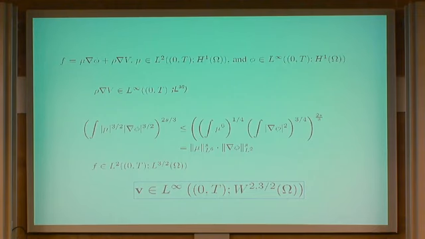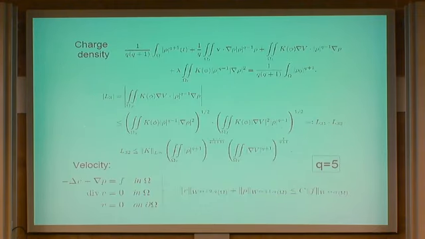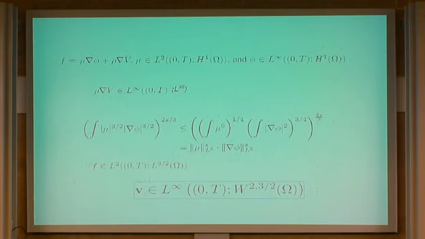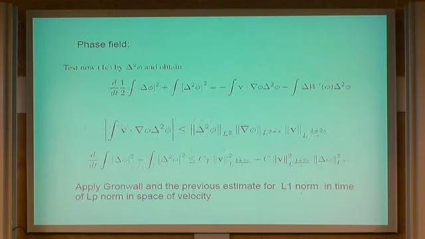And now we come here: if this is L2, L^{3/2}, so this is W^{0,3/2}, you get for the velocity W^{2,3/2}, and infinity in time. Okay.